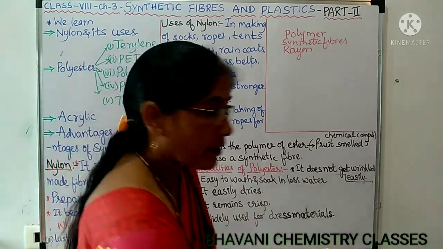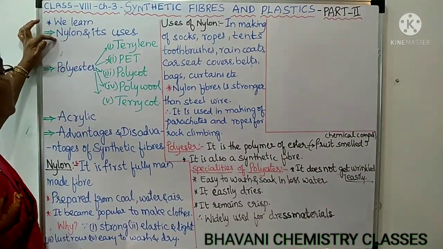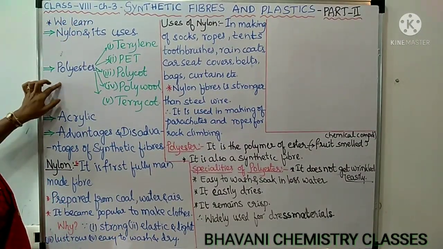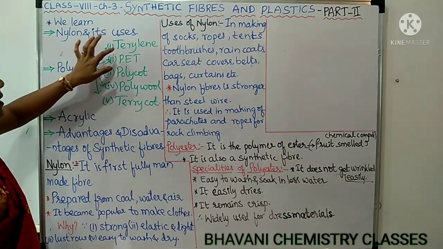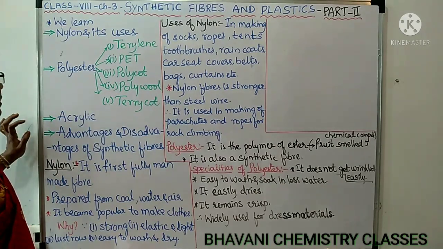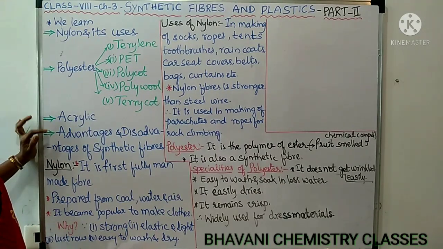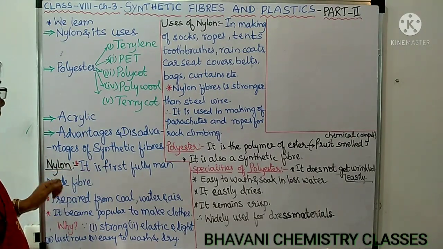And today we are going to learn about nylon and its uses, polyester, types of polyester. They are terylene, PET, polycot, polywool, terrycot. Then next acrylic. Then advantages and disadvantages of synthetic fibers.